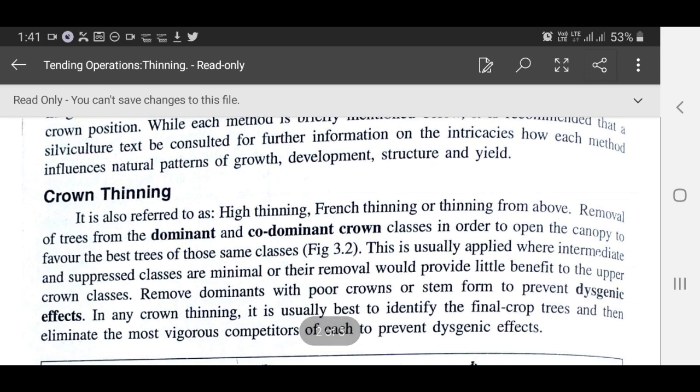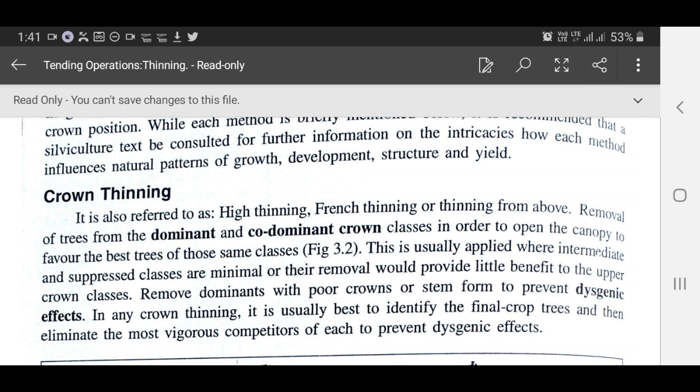Now we discuss crown thinning. It is also referred to as high thinning, French thinning, or thinning from above. It is the removal of trees from the dominant and codominant crown classes in order to open the canopy to favor the best trees of those same classes. This is usually applied where intermediate and suppressed classes are minimal or their removal would provide little benefit to the upper crown classes. Remove dominants with poor crowns or stem form to prevent